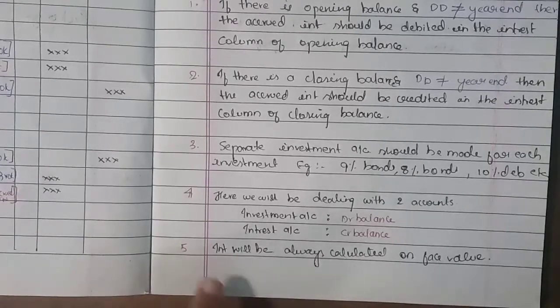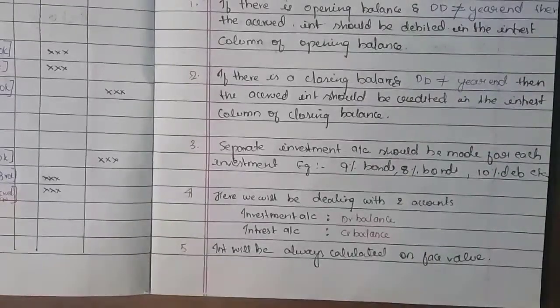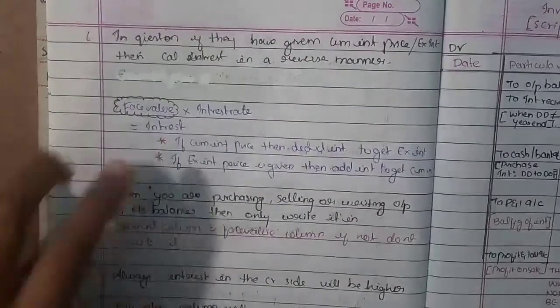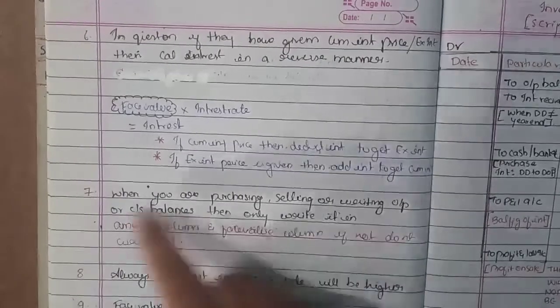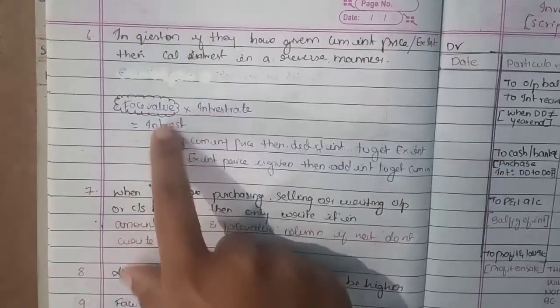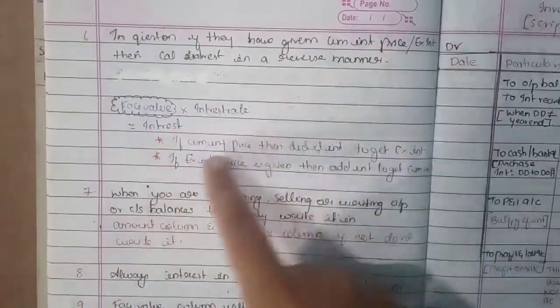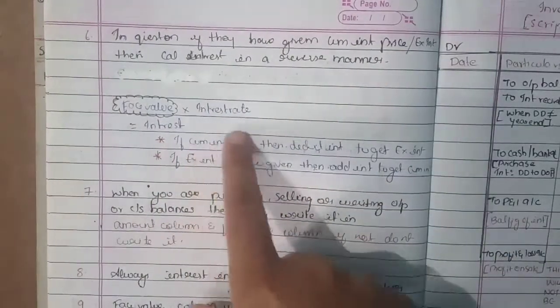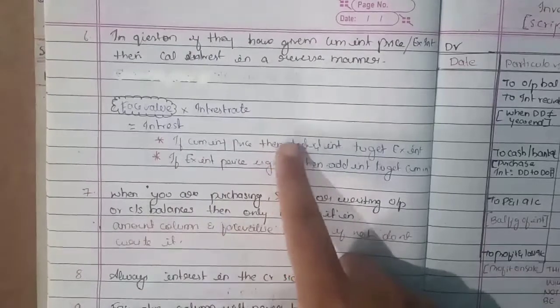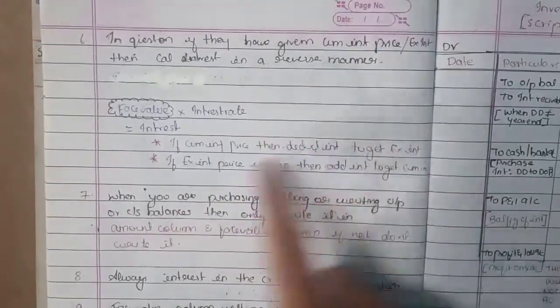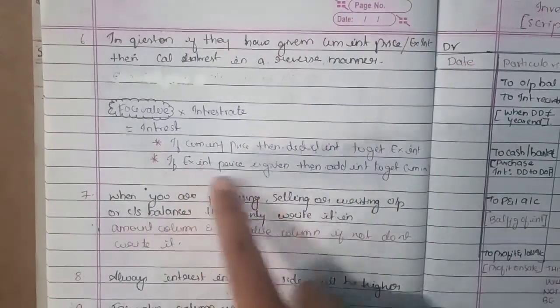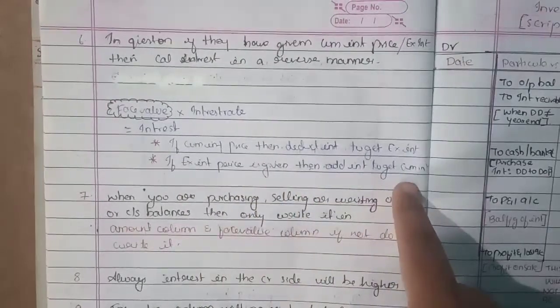So you need to stress this point. I explained this also, but I'll tell you again. You will calculate interest on the face value. If you have calculated the interest and the question gives a cum-interest price, then from this cum-interest price less the interest, you will get the ex-interest price. If they have given the ex-interest price, then add the interest and you will get the cum-interest price.